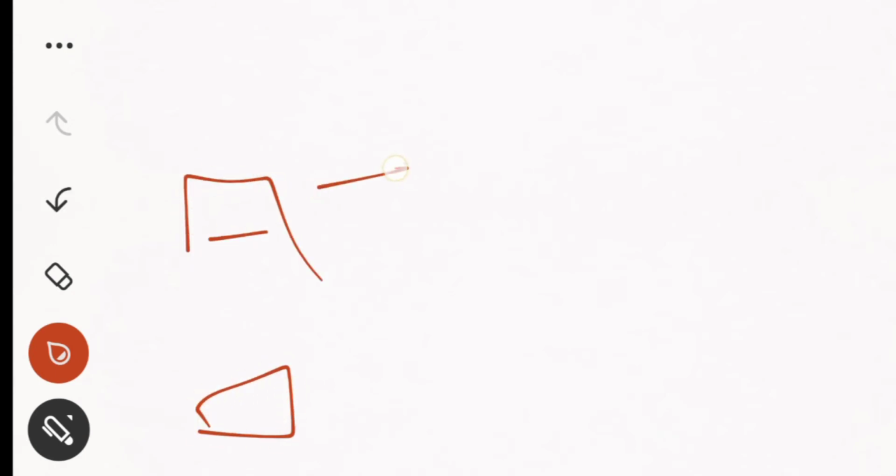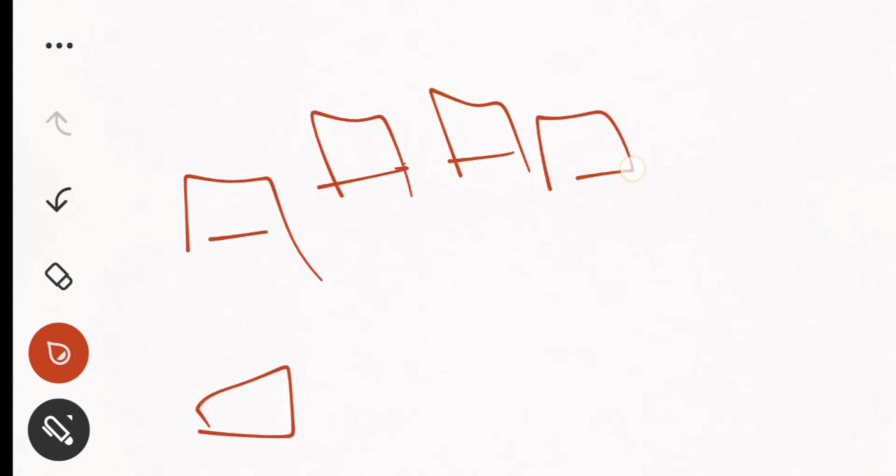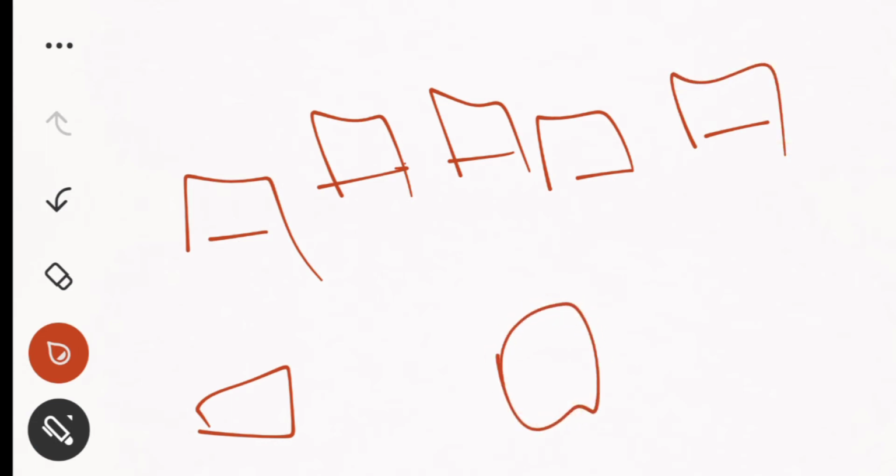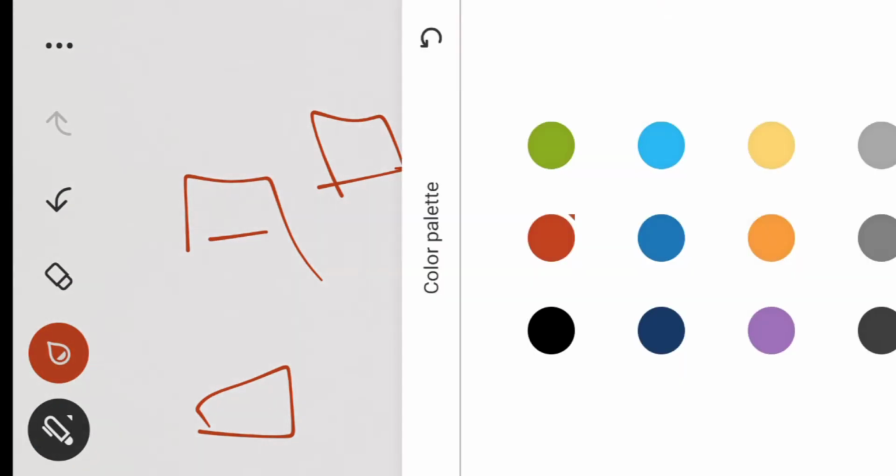You can see, this is my site 1, site 2, site 3, site 4, site 5 and site 6, and this is one network which is connected to one coordinator site.